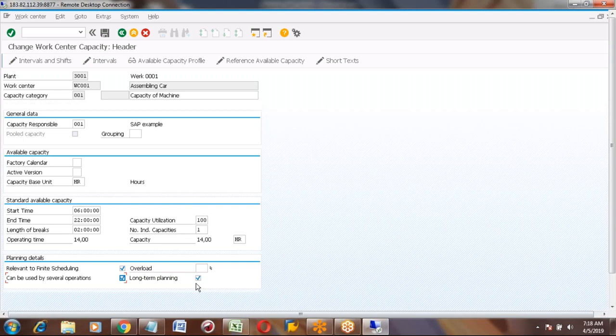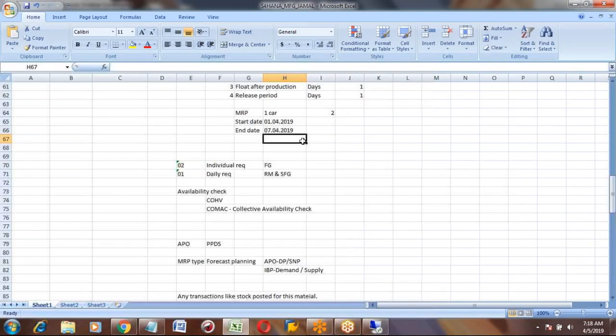For example, you are doing production. You are doing the operations. I am showing you the Excel file now. Operations like assembling. Another next step you are doing as painting. You are painting the car. And third step is like you are testing. You are doing testing of your car.